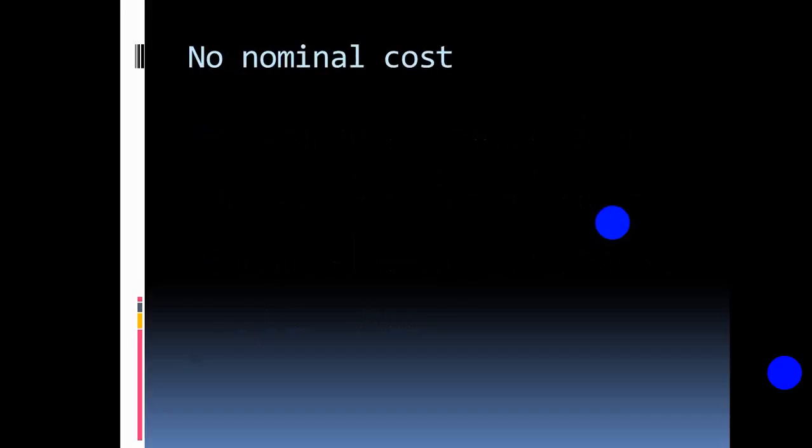What do you know about nominal cost? Nominal cost means a very small amount.